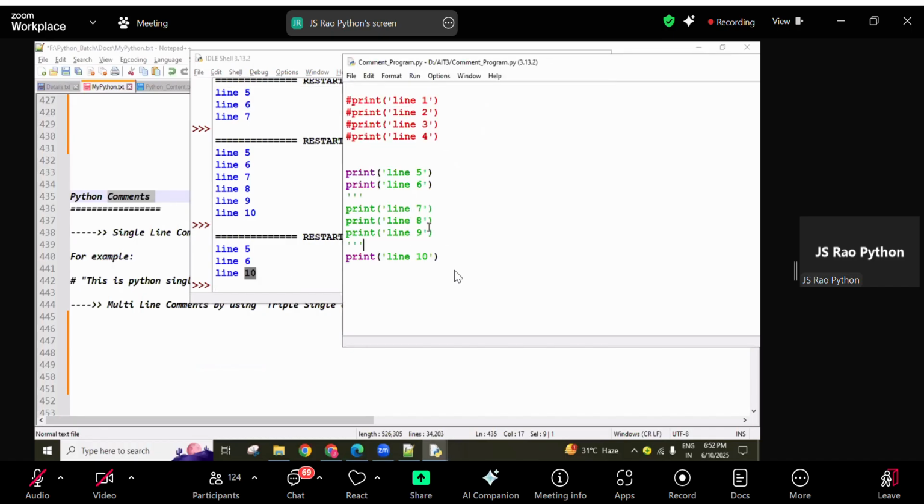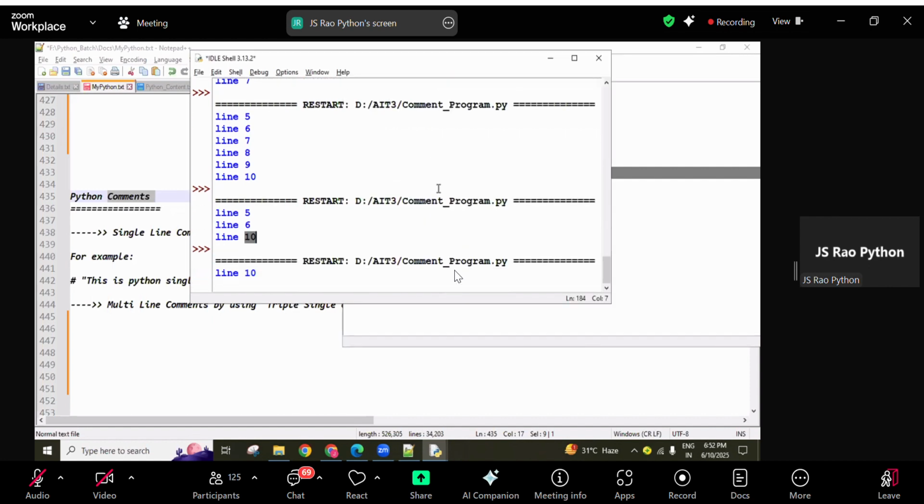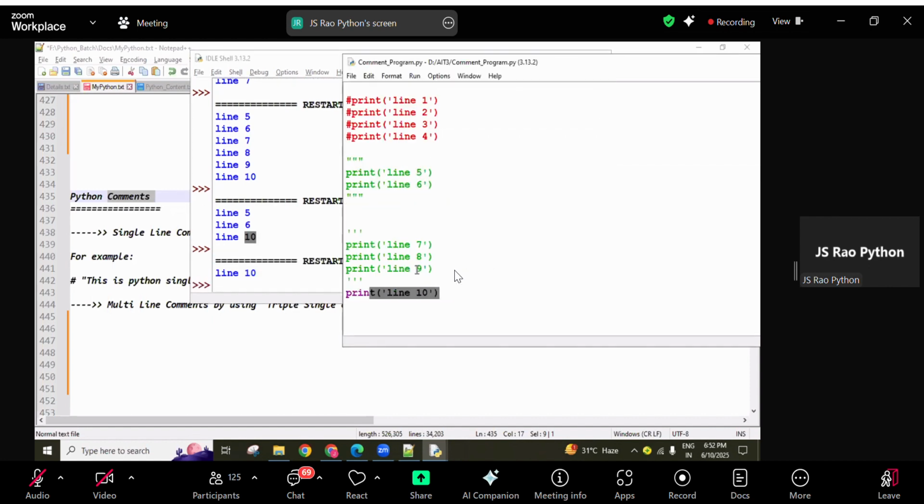Save it, execute it. See, only 5, 6, 10 are coming. So 7, 8, 9 are not printing. It means all these lines are hidden from the interpreter. That's why they are not executing. The lines appearing to the interpreter, only those lines execute. You can use triple single quotations or triple double quotations also. For example, here I'm using double quotations, and next here double quotations. So now these lines also are not going to execute, only the single line. Are you clear? How single line comments are created and how multi-line comments are created, that you have to understand.